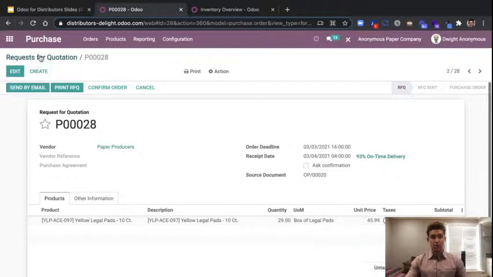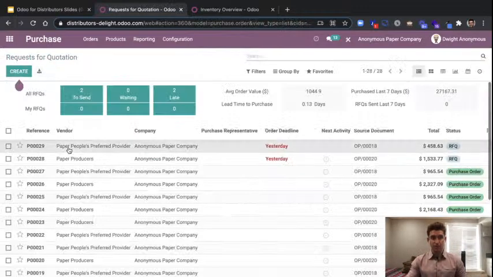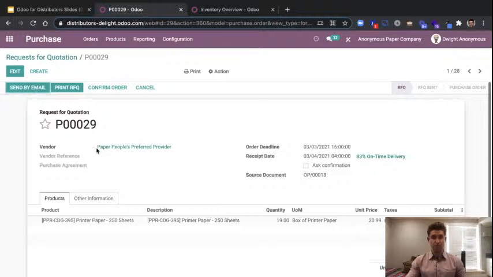And I'm going to see also in this other purchase order to Paper People's preferred provider, a very tough word to say, we've also got it set up using our conversion of units. We've got 19 boxes of printer paper that we've ordered. Now, similarly to the sales order itself, from a purchase order, our procurement team would be able to go ahead and send an email directly to our vendors right from here, go back and forth and discuss the different price that they want to go on this particular item, which we could do in a moment.